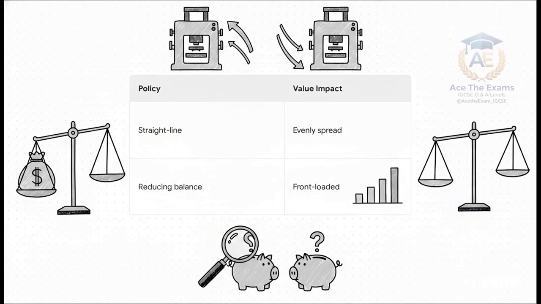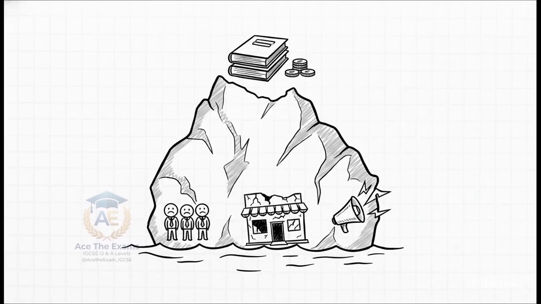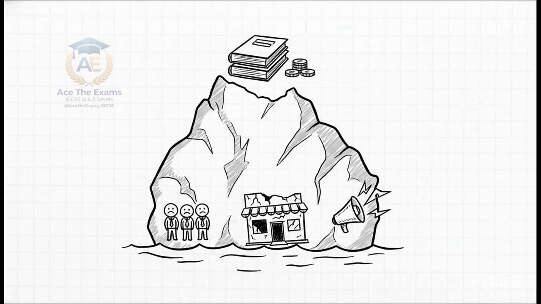Oh, absolutely. If Company A uses the straight line method and Company B uses the reducing balance method, their net book values are going to look entirely different, even if they bought the exact same machinery on the exact same day. This forces you to look past the surface numbers and critically judge the true quality of their reported profit. Because ultimately, a balance sheet only tells you the history. It's the non-financial elements that tell you the future.